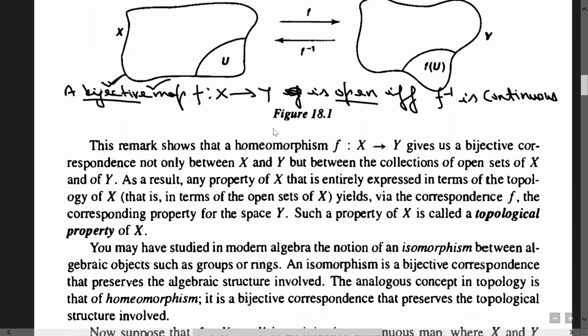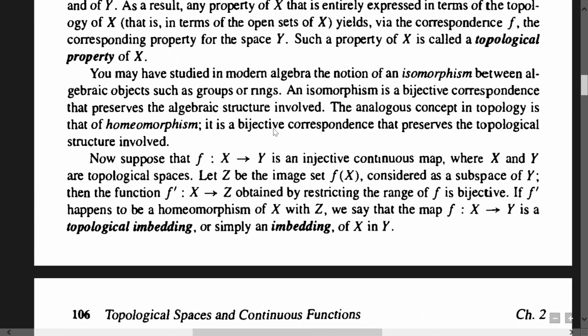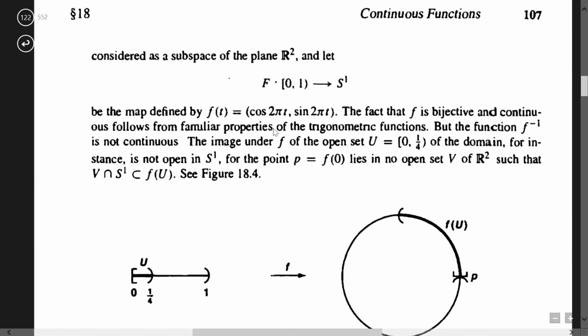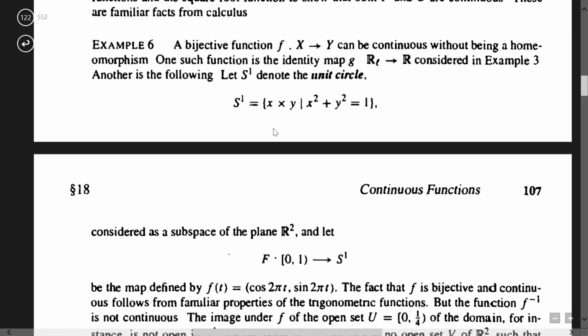Now look at this example which I have discussed in an earlier class. Please look at this example first, I have already covered it. A bijective function is already given. They are assuming that the function is bijective, and it can be continuous without being a homeomorphism. So a bijective function can be continuous without being a homeomorphism.